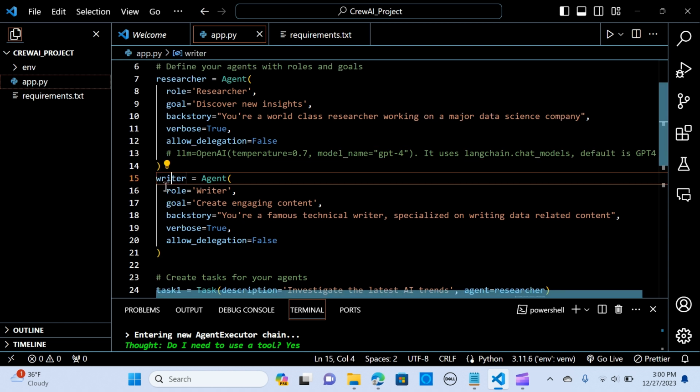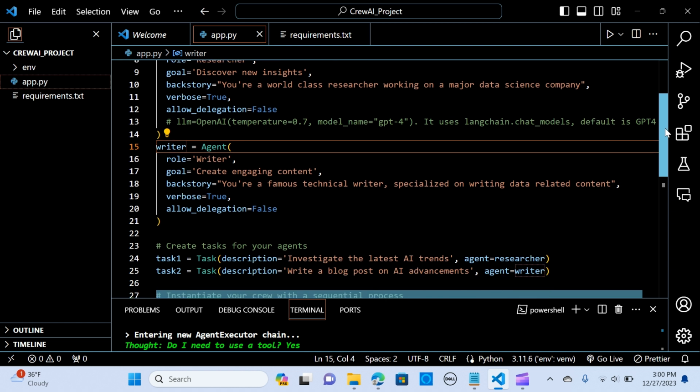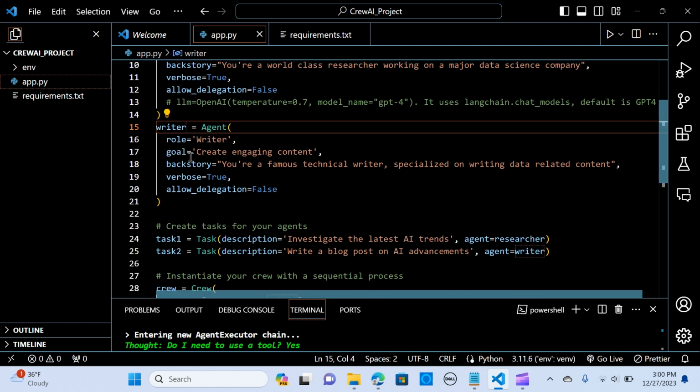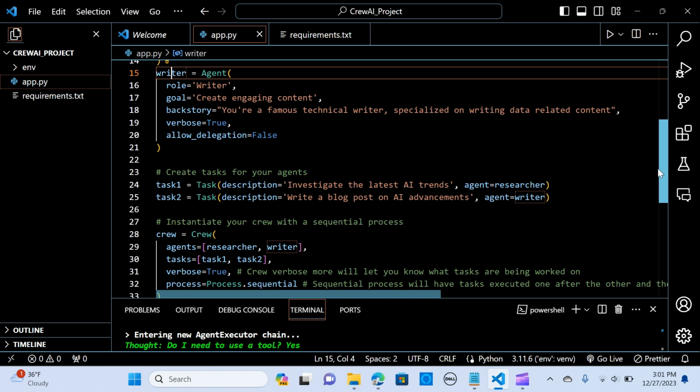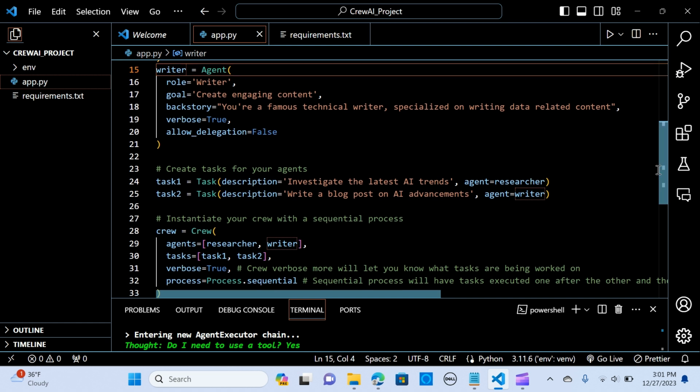All right, so the next agent is the writer and is given the role, the goal, creating engaging content, and the backstory. So we are saying that the backstory is you are a famous technical writer, specialized in writing data related content. We assign verbose to be true, allow delegation. If you want to allow delegation, that's you want tasks to be passed on to a different agent, fine, then it's going to do that. You can choose to change these parameters.